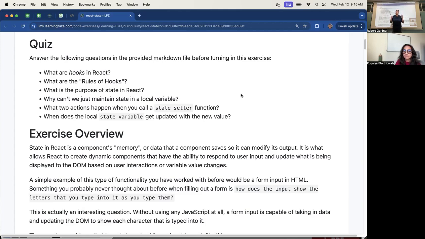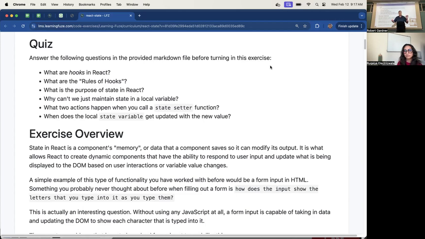It lives as long as the component is mounted in the DOM, and it has to be available for longer than just a single rendering.